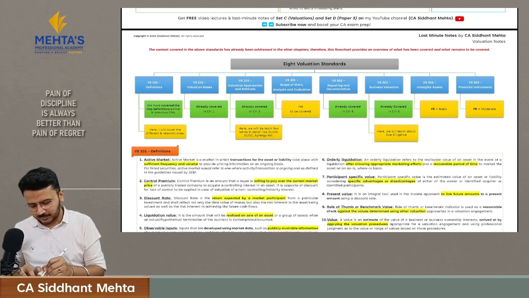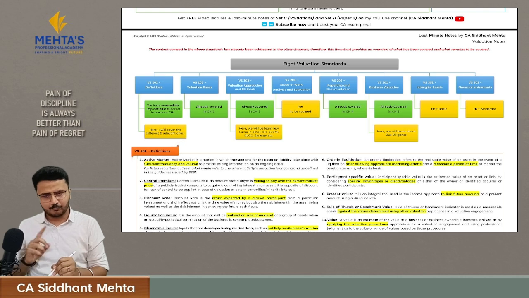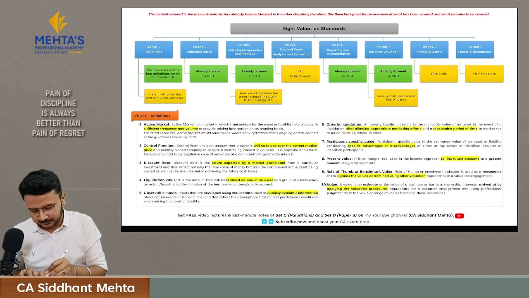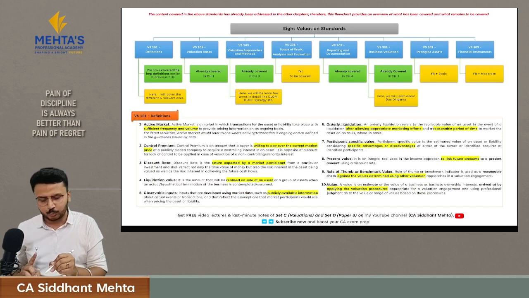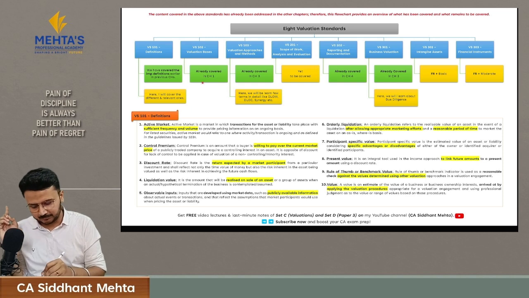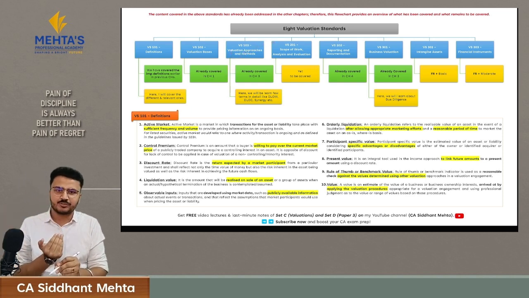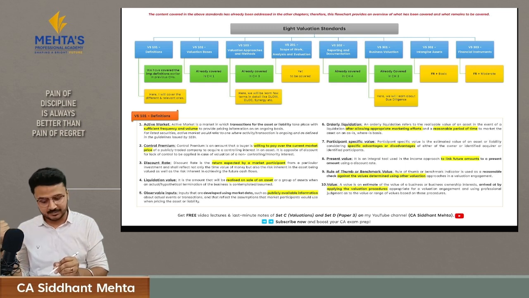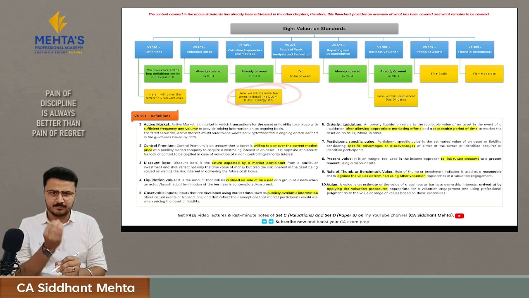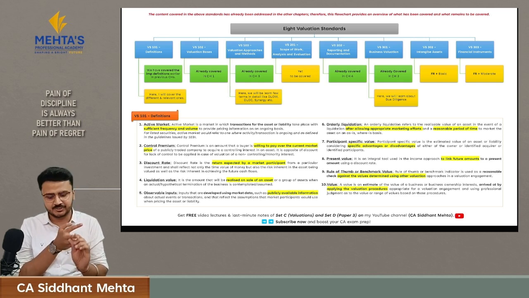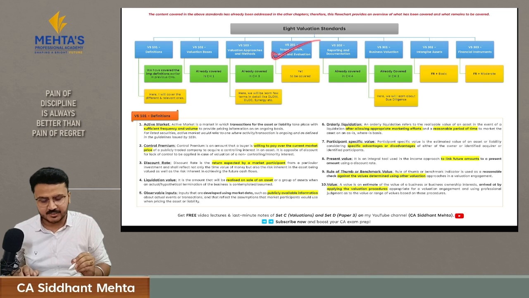Like valuation standard 101 is about definitions. We have already covered relevant definitions in the respective chapters. Here we are covering the few definitions which are left. Then valuation standard 102, valuation basis, is already covered in chapter number 1. Valuation standard 103, which is about valuation approaches, is covered in chapter number 3. And here we will be covering a few terms like discount for lack of marketability, discount for lack of control, and synergy.